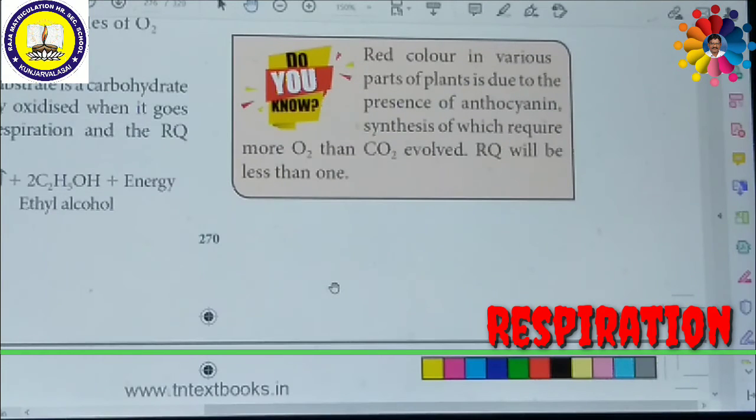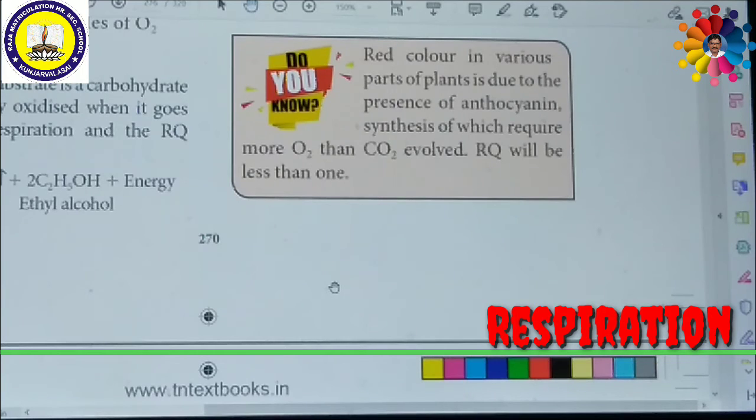Suppose the cells of root in waterlogged soil respire by alcoholic fermentation because of lack of oxygen, converting pyruvic acid into ethyl alcohol and carbon dioxide. Many species of yeast, that is Saccharomyces, also respire anaerobically. This process takes place in 2 steps, involving pyruvate decarboxylase and alcohol dehydrogenase, which produce alcoholic fermentation.